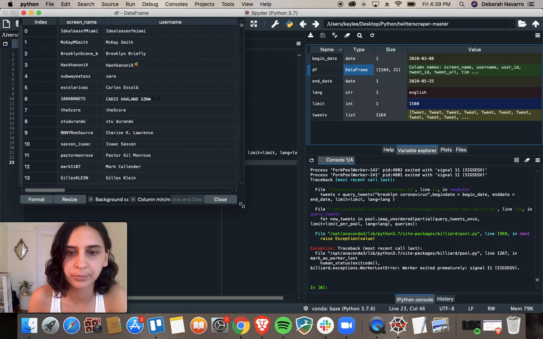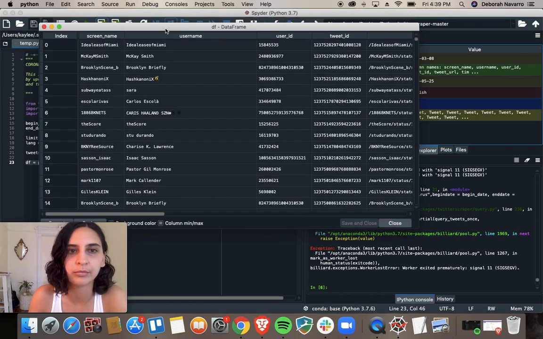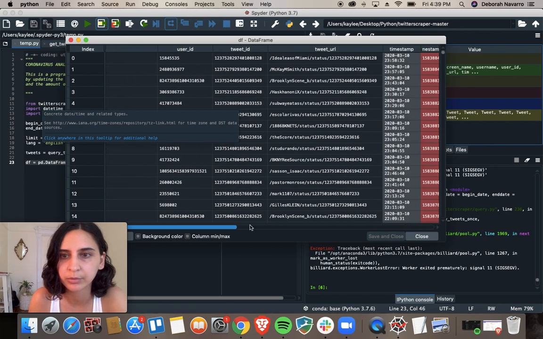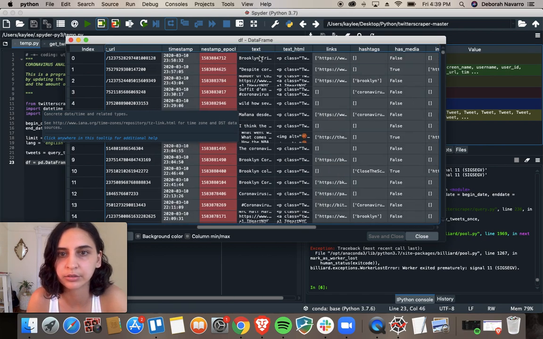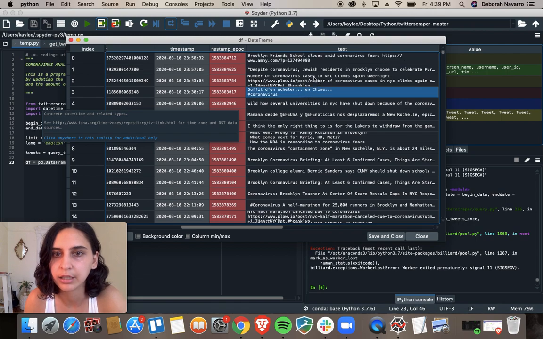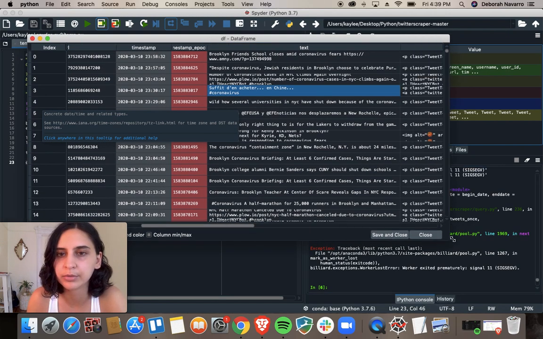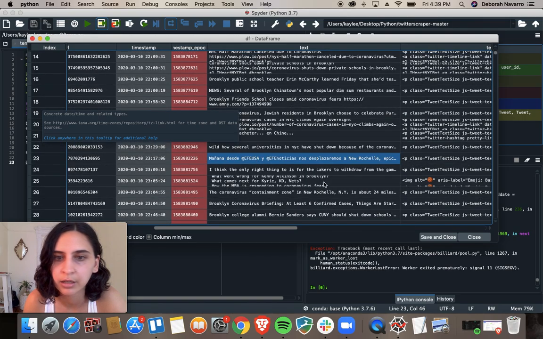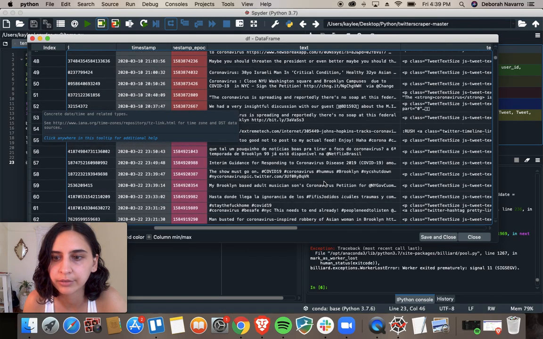So here's super cool. You can see the screen name of people, the username, tons of different information. What I want to see is the text, so the actual tweets. And you can start to get a glimpse of what people are saying and what people are feeling on this.